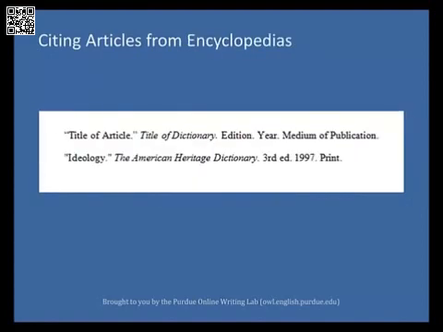To cite an entry in an encyclopedia or other reference book, cite the piece as you would any other work in a collection. Do not include the publisher information. Also, if the reference book is organized alphabetically, do not list the volume or the page number of the article or item. Include the title of the article in quotation marks, followed by a period. Then, list the title of the reference book in italics, followed by a period. Indicate the edition and year, followed by a period, and finally indicate the medium of publication, followed by a period.